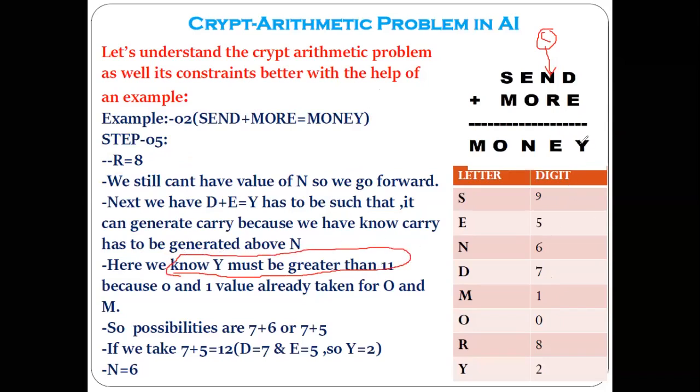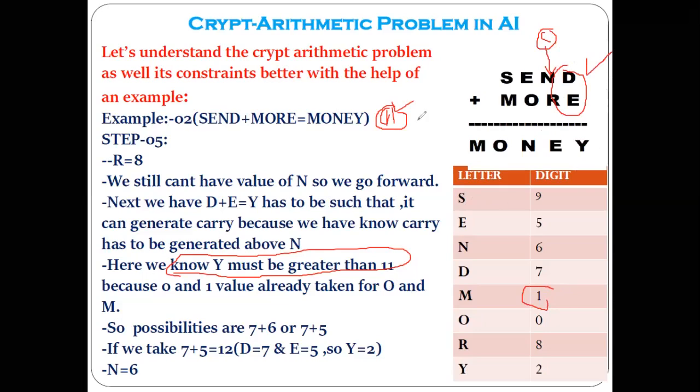Because if you see Y as 11 also, this one is a carry and this one is the value of Y, but the 1 we have already taken for the M. So addition of this D and E must be greater than 11. It should not be equal to 10. It should not be equal to 11. It must be greater than 11.